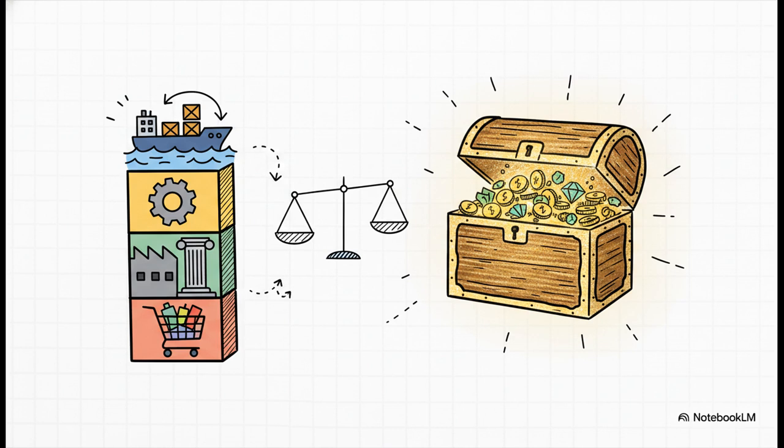Y, which is our total national income, simply equals C, private consumer spending, plus I, the investments made by businesses, plus G, which is government spending on things like infrastructure, plus X minus M, representing our exports minus our imports. It's just a brilliantly elegant summary of a nation's entire ledger.